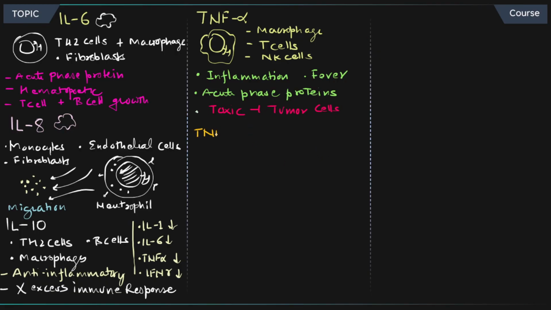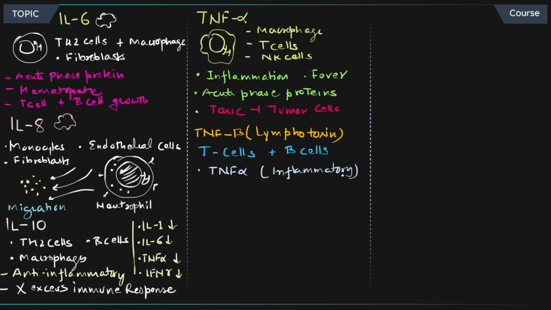Now let's talk about TNF beta. It's also known as lymphotoxin. T cells are involved in this case, and B cells are involved in this case, and it is inflammatory in nature, right? Okay, now let's talk about another important molecule, which is G-CSF, G colony stimulating factor, produced by